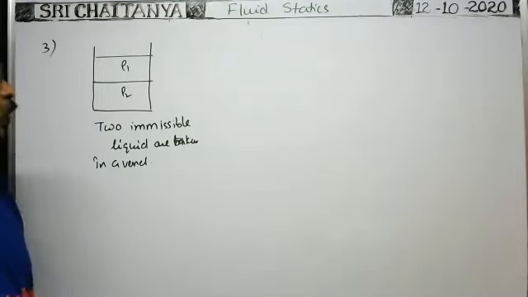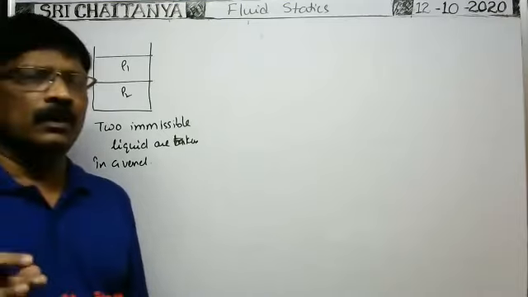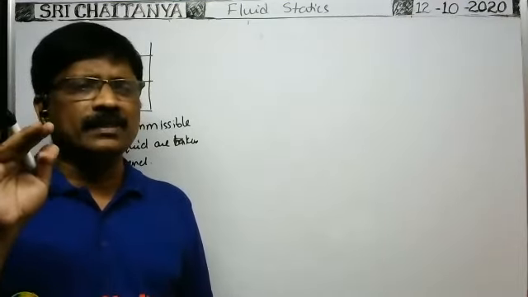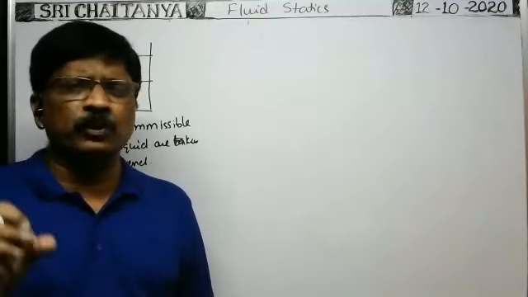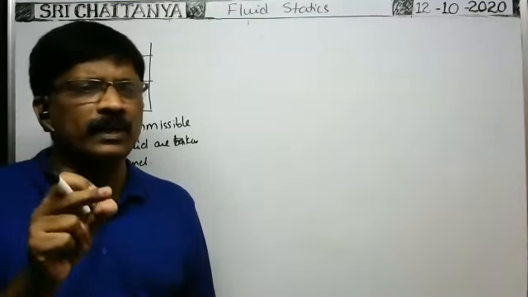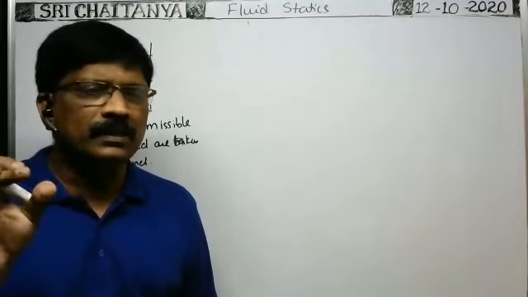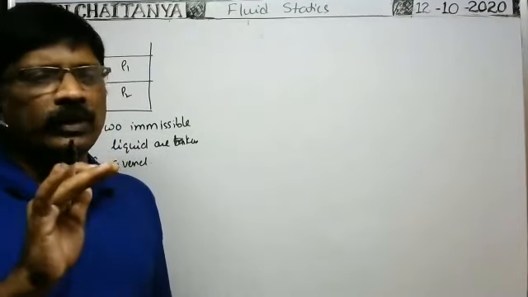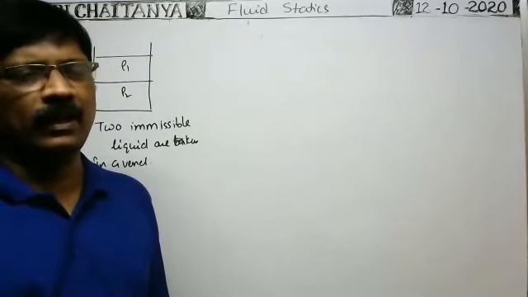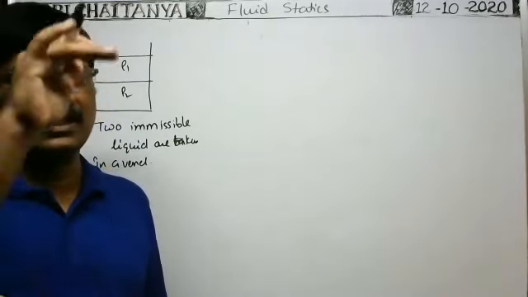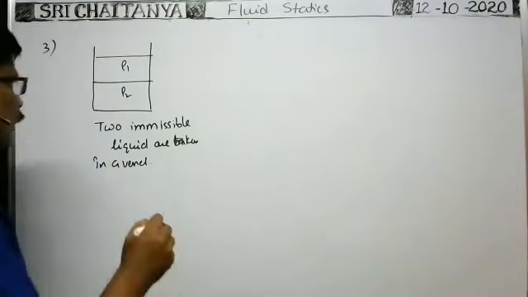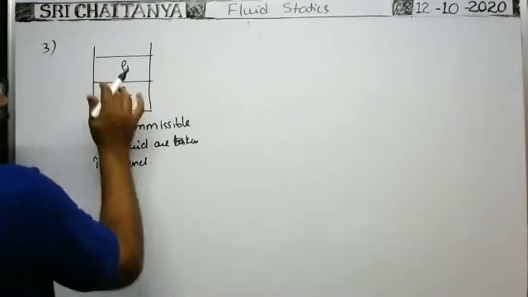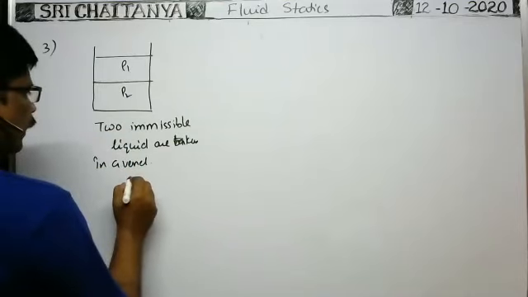Which is more? Rho 2 is more, because a liquid having more density always reaches the bottom. If you keep any body having more density than that of the liquid, it slowly settles at the bottom. That means the liquid having more density reaches the bottom of the vessel, and the liquid having less density reaches the top of the vessel. That's why, as the liquid of density rho 2 has reached the bottom compared with rho 1, definitely rho 2 is greater than rho 1.